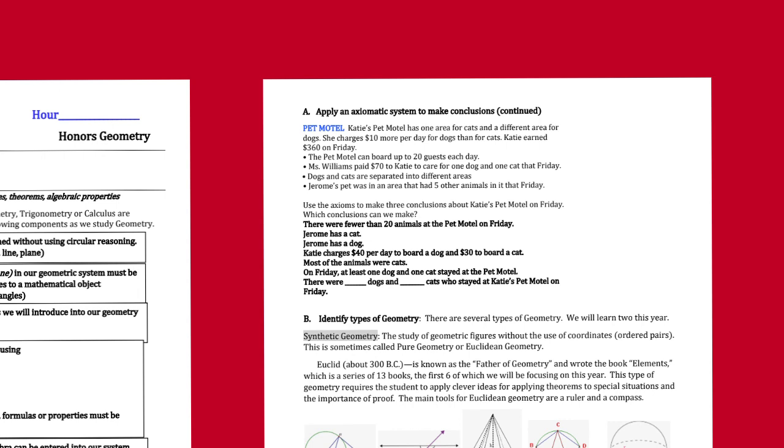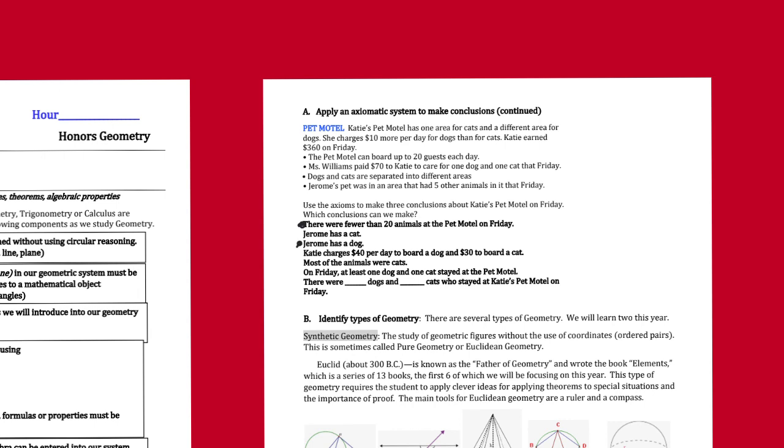So if we talk about Katie's Pet Motel, and those are the parameters, the bullet points that are going to be true, based on those bullet points, which of the bold items below can you assume are actually conclusions that are valid? If you pause the video and look, you will notice that this is true.